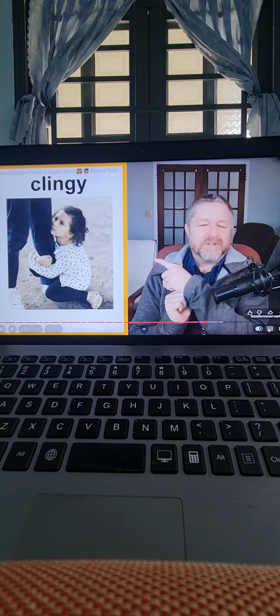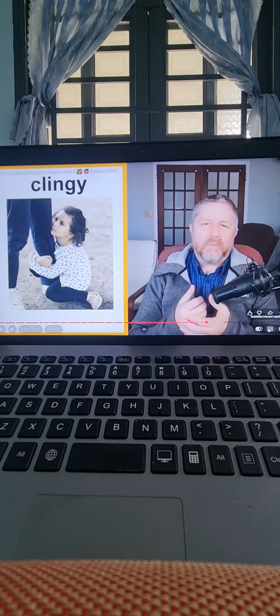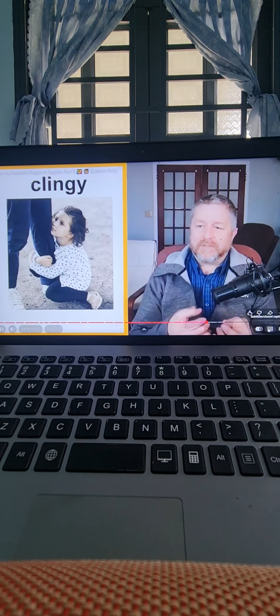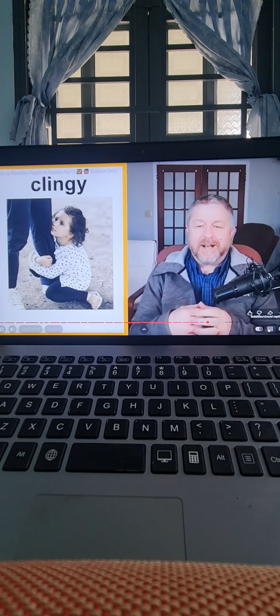Clingy. So I think you can figure out exactly what this means. A clingy child always likes to be with their parents or with their grandparents or with someone, and they will physically like to hold on to them.